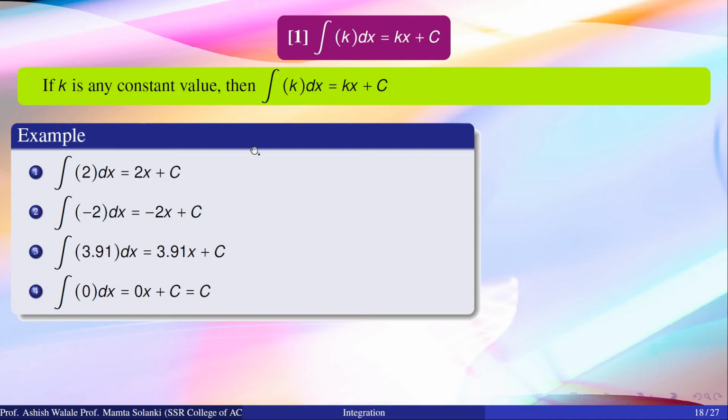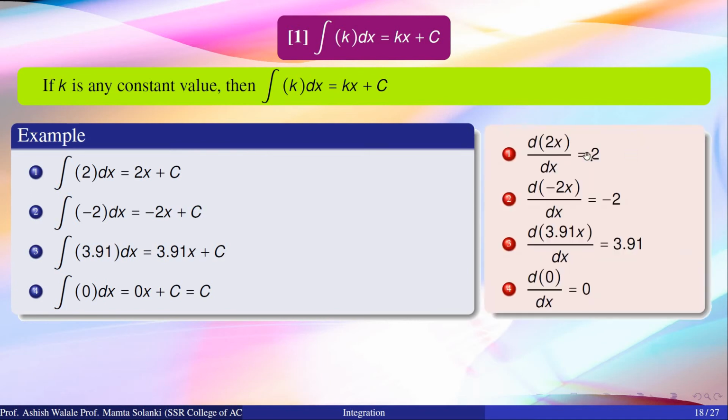Now we shall see the relation between these integrations and derivatives. We know that the derivative of 2x with respect to x is equal to 2. That's why integration of 2 dx is equal to 2x plus constant of integration.